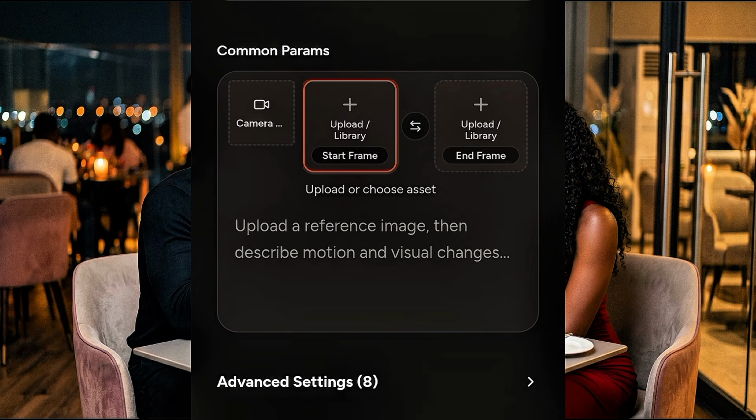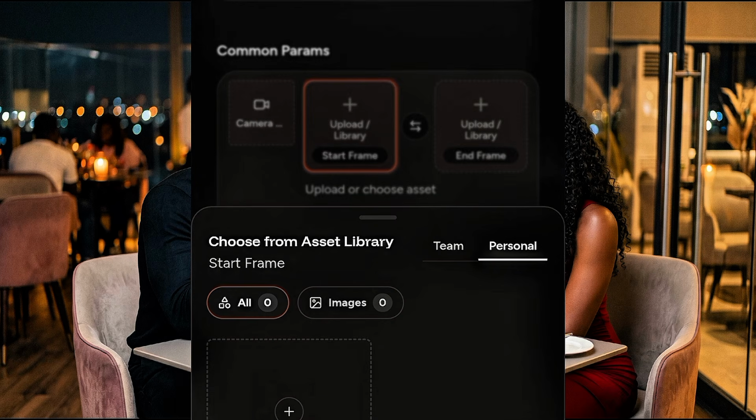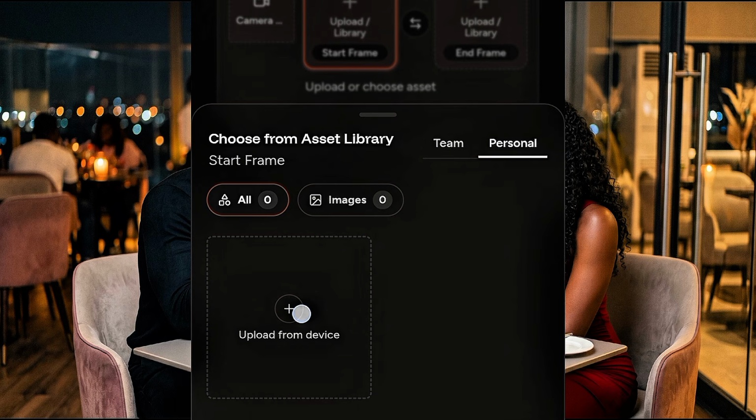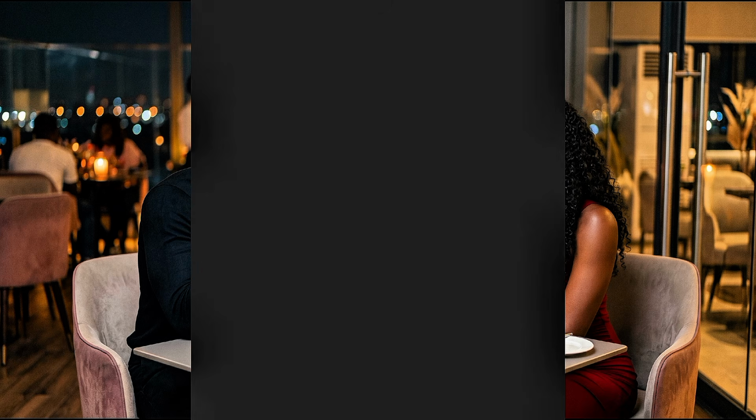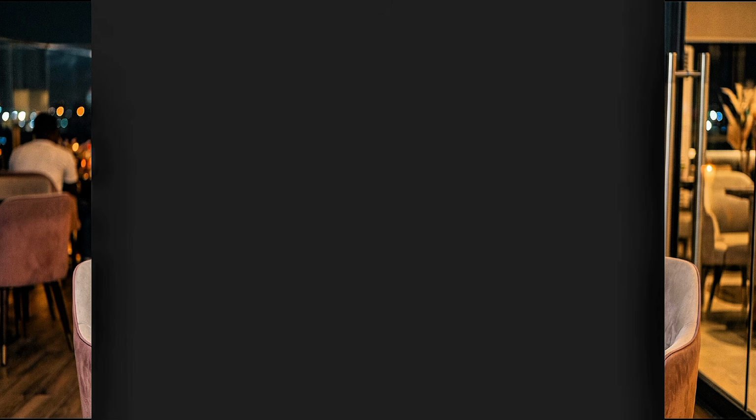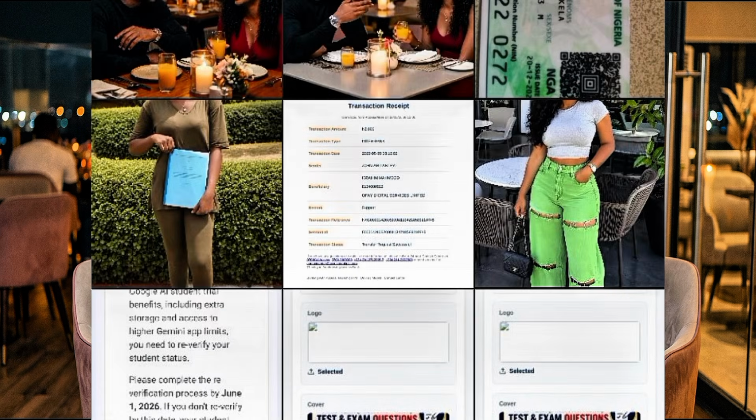Now, what you need to do now, if you look very well, you have a camera and then two plus icons. One is starting frame, another one is ending frame. Okay, for this, we only need just one, which is the starting frame. Go ahead and click the first plus icon and then upload from device. And then I'll just have to go ahead and select the image.